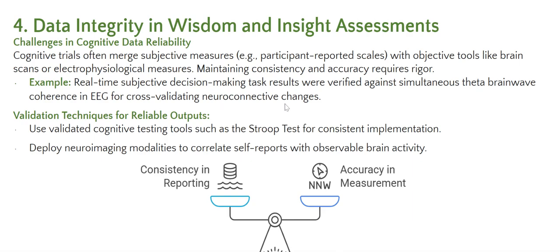cross validating neuroconnective changes. Validation techniques for reliable outputs: use validated cognitive testing tools such as the Stroop test for consistent implementation. Deploy neuroimaging modalities to correlate self reports with observable brain activity. And here is a summarized diagram on balancing subjective consistency and objective accuracy. Here we have subjective measures on the left, consistency in reporting, while accuracy in measurement is on the right side, of the objective tools.